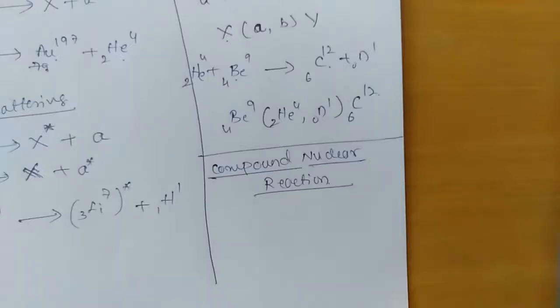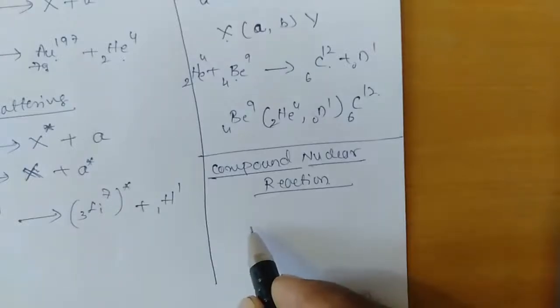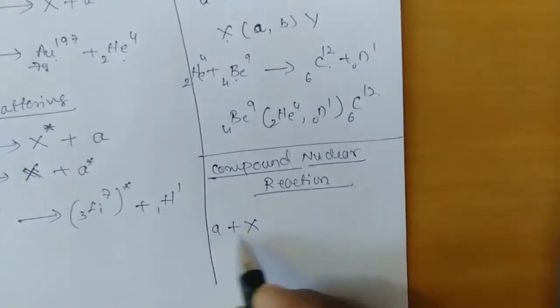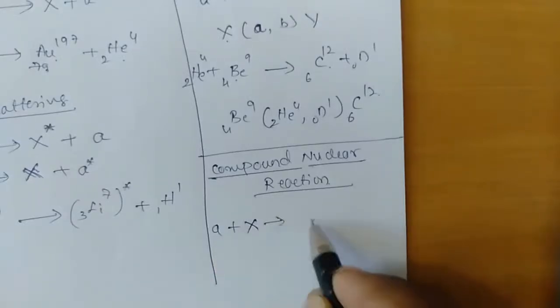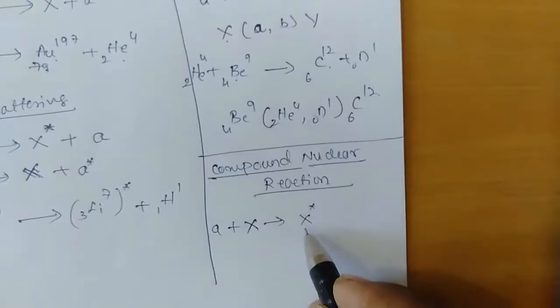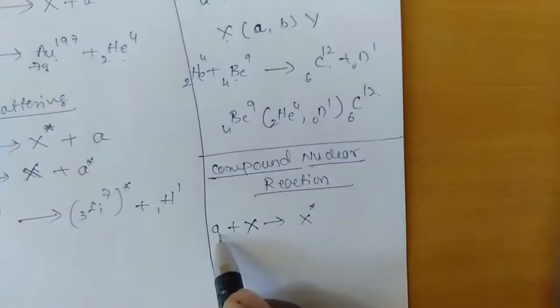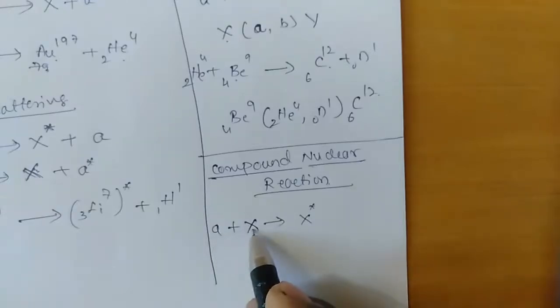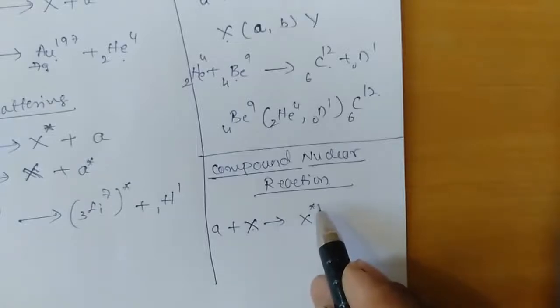Now let us look into the different types of inelastic scattering. Under that, the first one is the compound nuclear reaction. A compound nuclear reaction is a type of nuclear reaction in which, whenever the target nucleus is bombarded with the projectile, it forms a compound nucleus in the higher, that is the excited, state. The lifetime of this compound nucleus is a very short period of time.